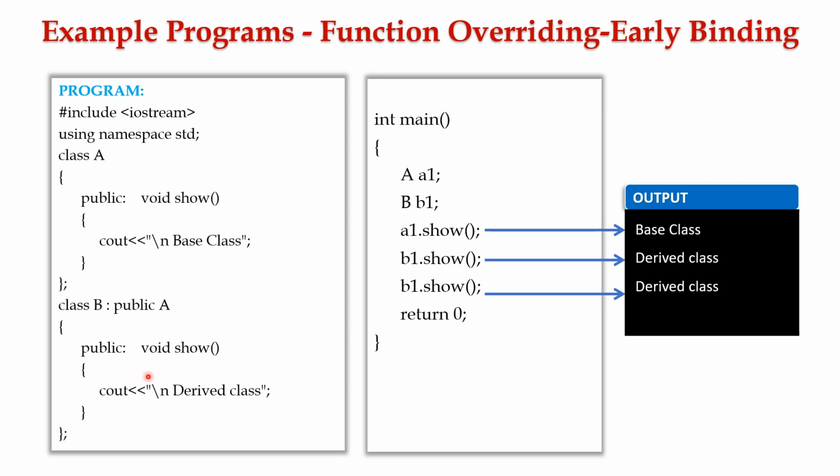Here comes the violation in inheritance properties because class A and class B have the same function with similar prototype. And also due to the early binding concept, that is, the process of object declaration, function declaration, and function call is determined during the compilation time itself. This process is called early binding. So using this example, hope you all are clear on function overriding and early binding.